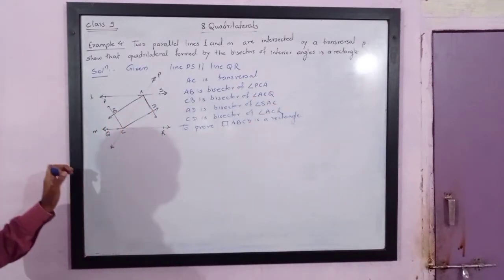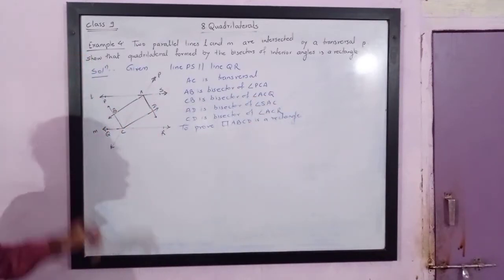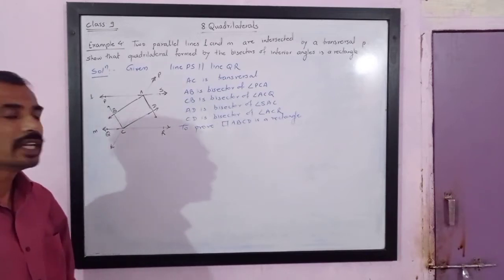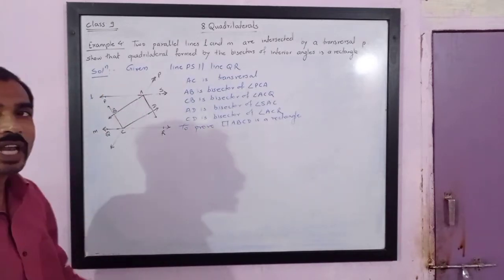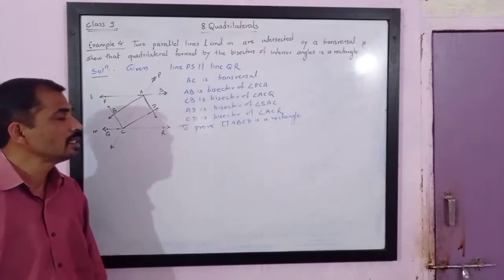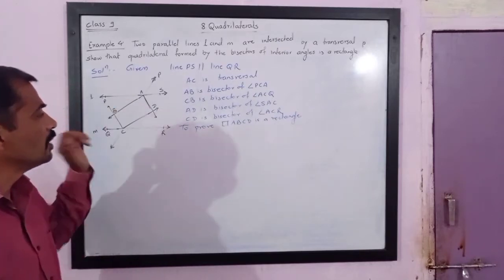Now see, we know that the sum of interior angles formed by a transversal and parallel lines is supplementary.